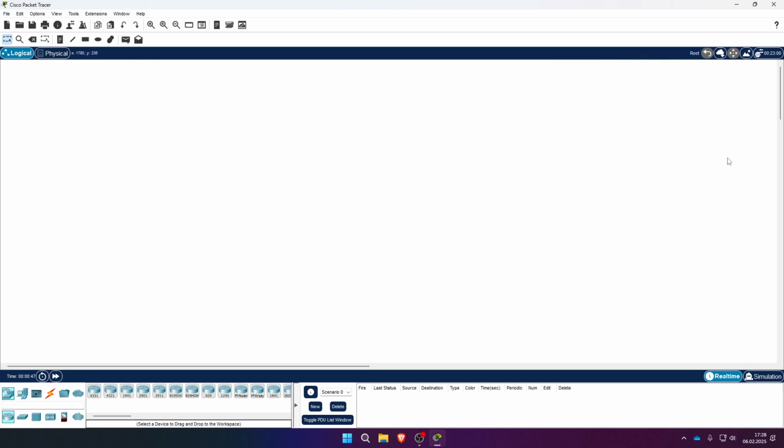Then it will ask you to log in again, or if you want, you can use it offline. Just turn off your network card or your Wi-Fi, it doesn't matter. If you use it in offline mode, it will not ask you to log in.